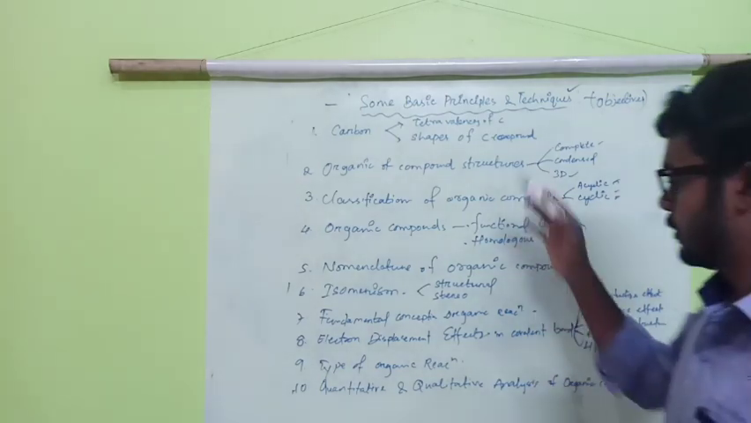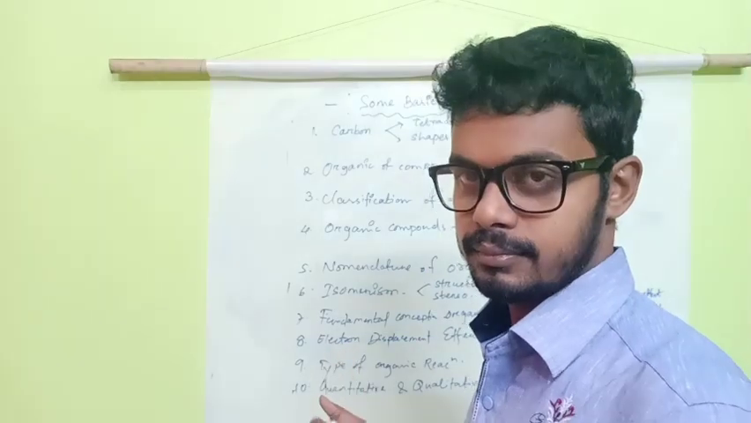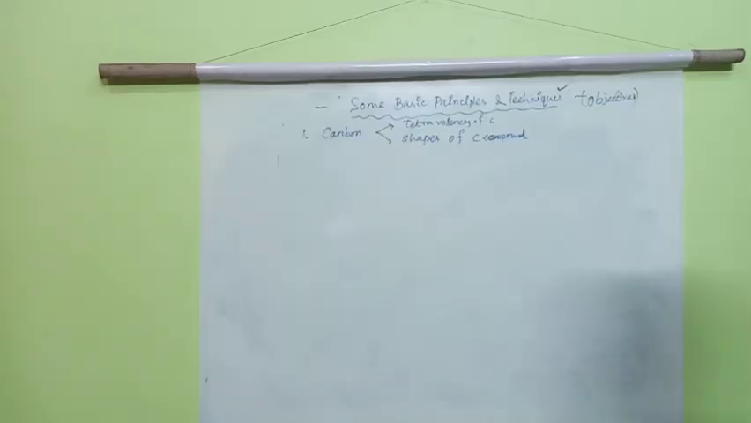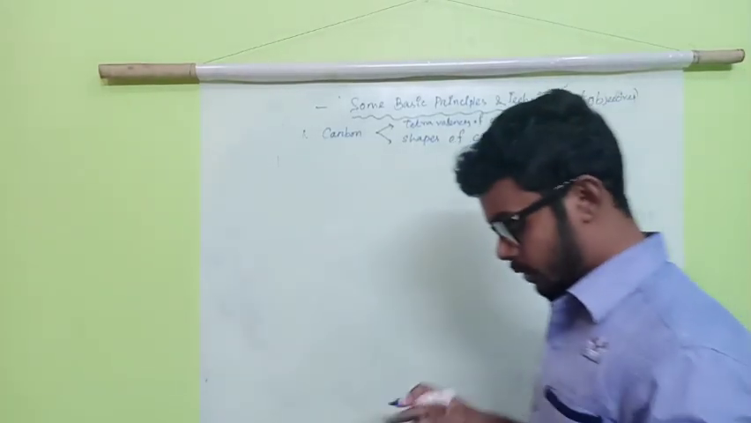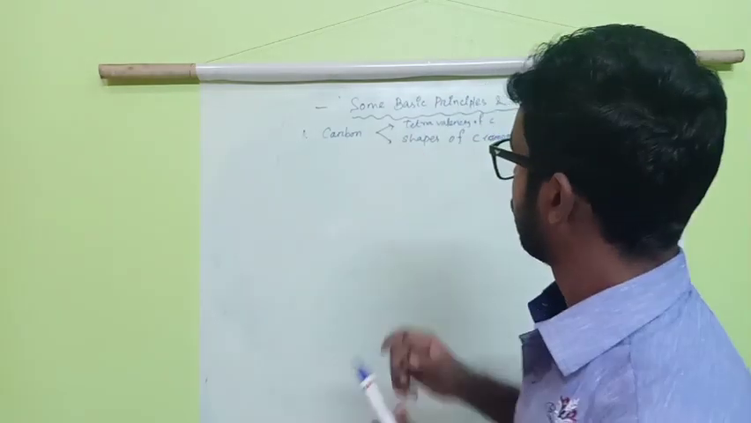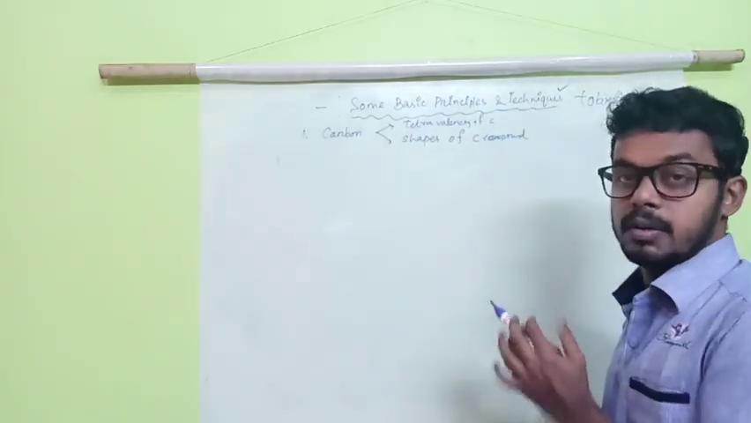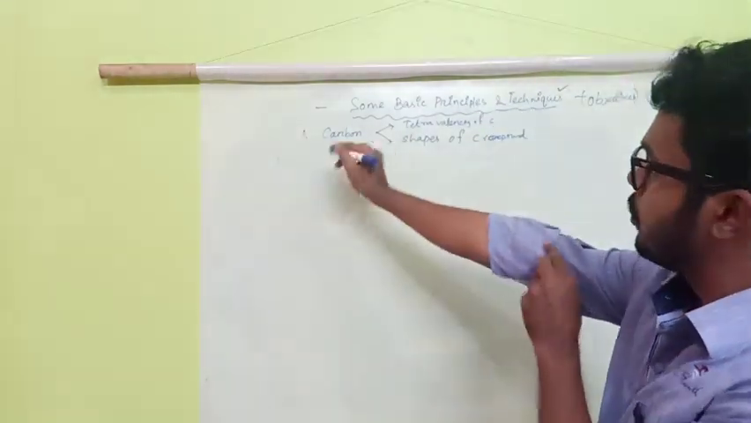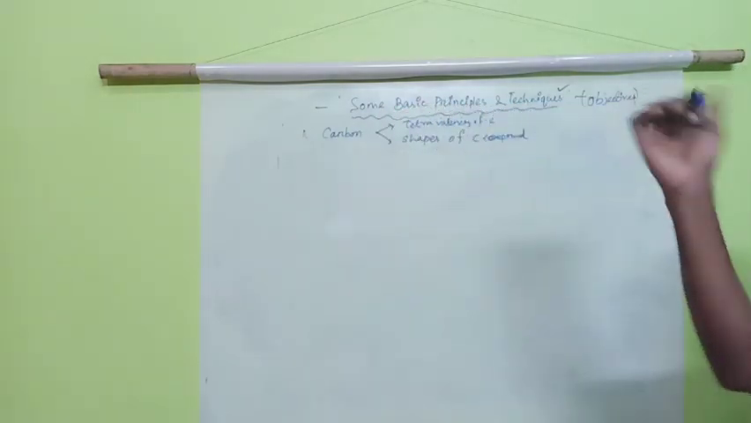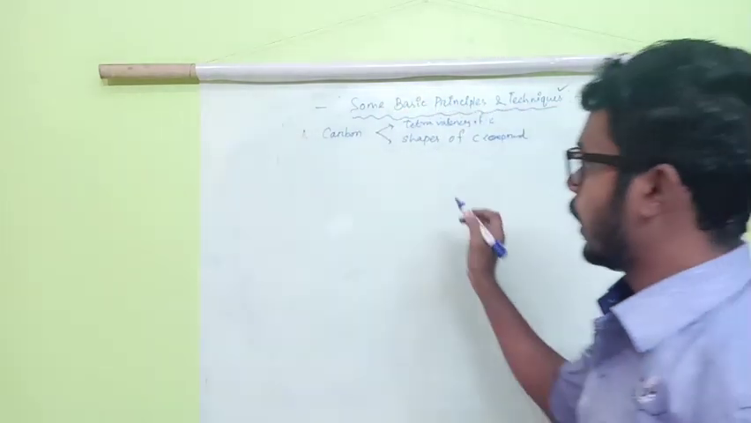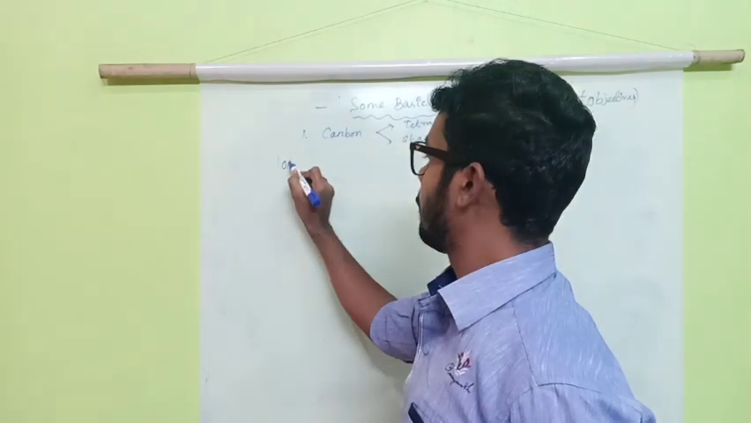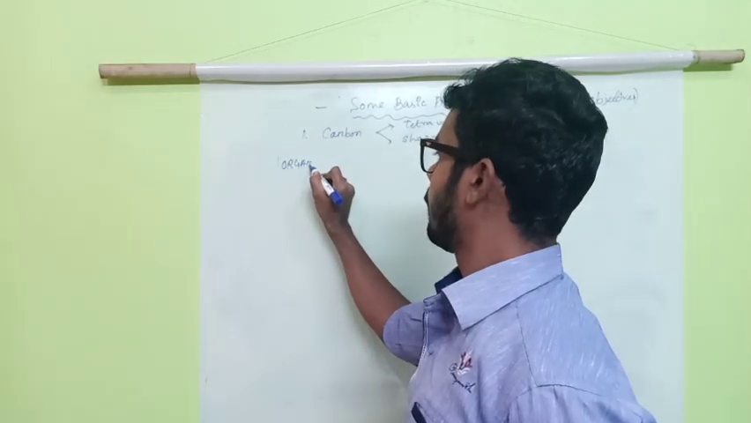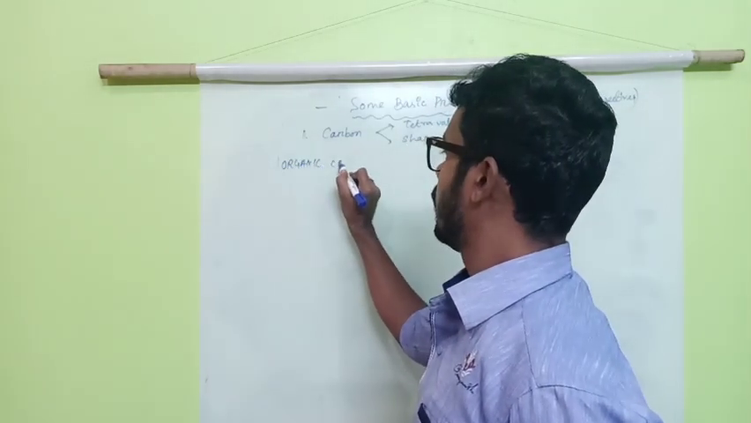So let me clean. Before we know about carbon tetravalence and shapes of compounds, what is an organic compound? We'll start from the very beginning. What is an organic compound? Organic compounds.